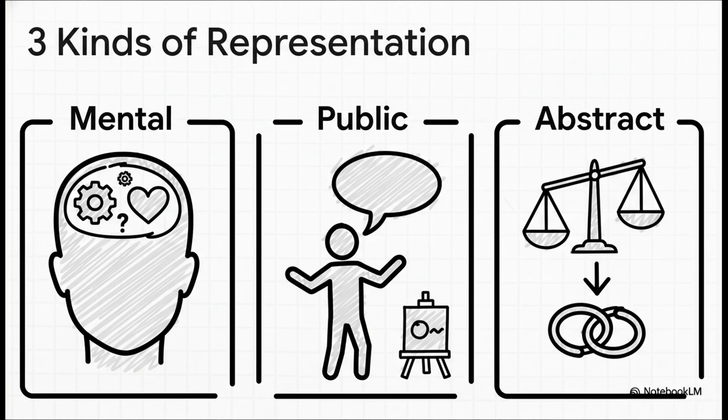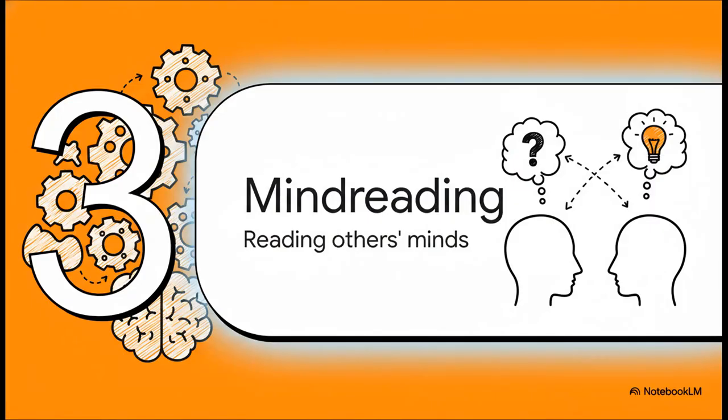Those are mental representations. Second, you have the ways we get those things out of our heads, the words we say, the pictures we draw, the hand gestures we make. Those are public representations. And finally, there are the ideas themselves, kind of floating free from any one person or single expression, like the story of Little Red Riding Hood or the concept of the Golden Rule. Those are abstract representations. Okay, so if we have these specialized tools for thinking about representations, what do they actually